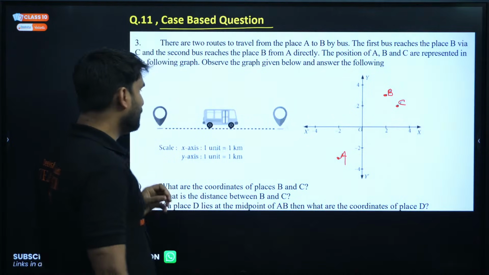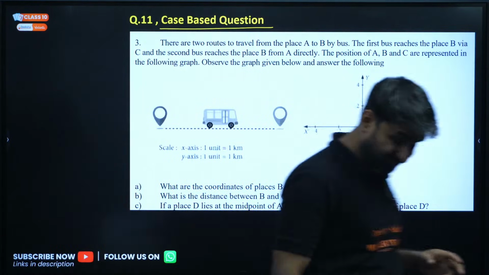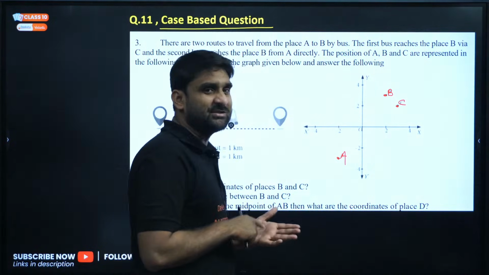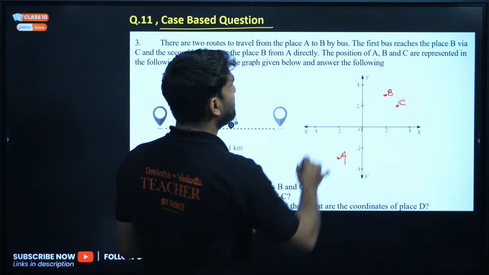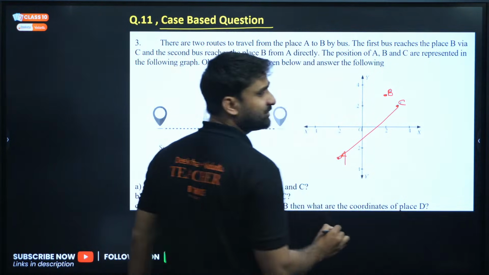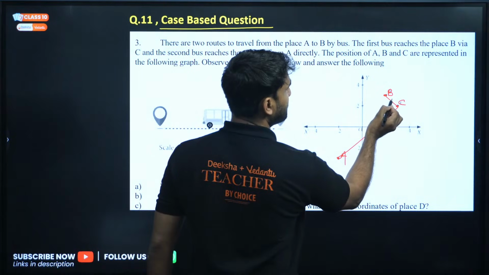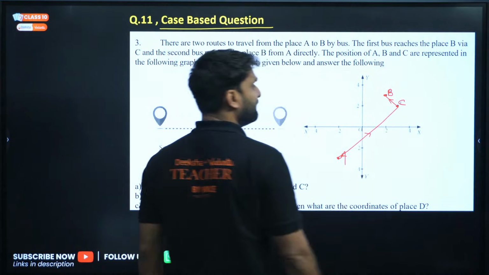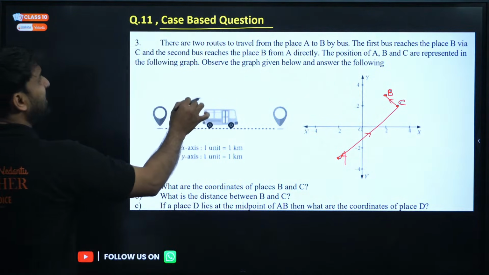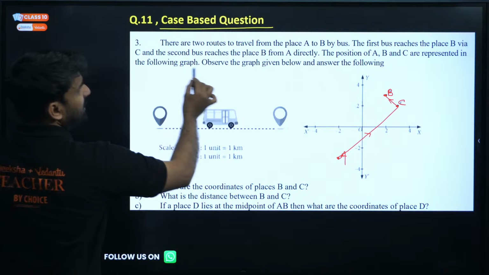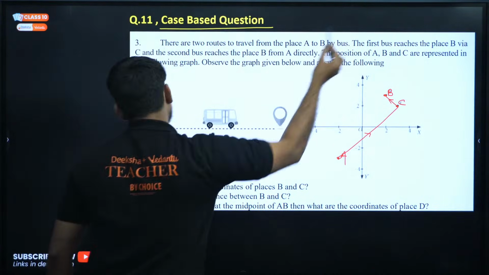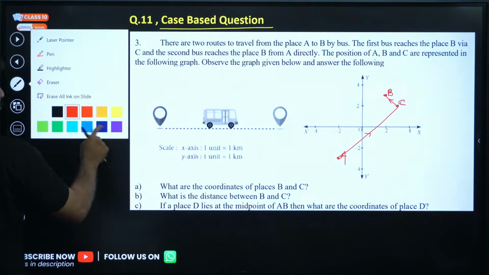The first bus goes to C first and after that to B. This path is followed by the first bus, A to C, C to B. Let me use another color, blue.